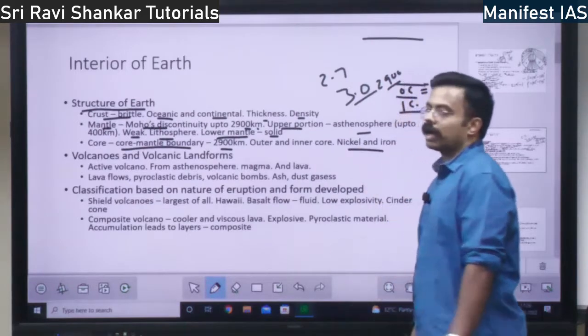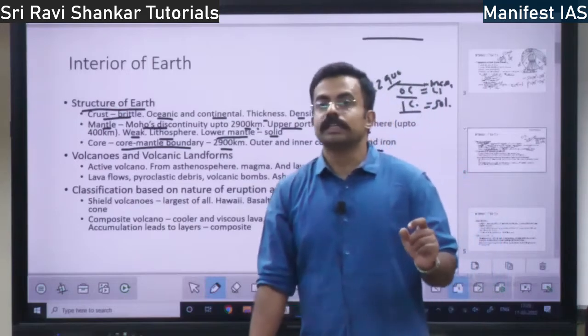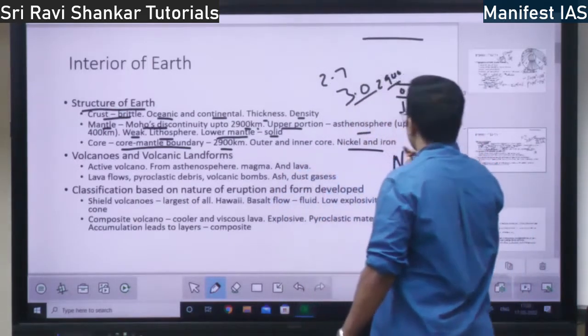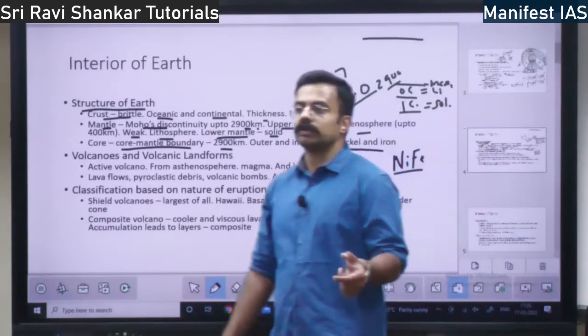So the inner core is made up of what? It is made up of nickel and iron. So it is called NIFE, N-I-F-E. Nickel, the symbol is Ni, iron is Fe. So the NIFE layer is the inner core, right?